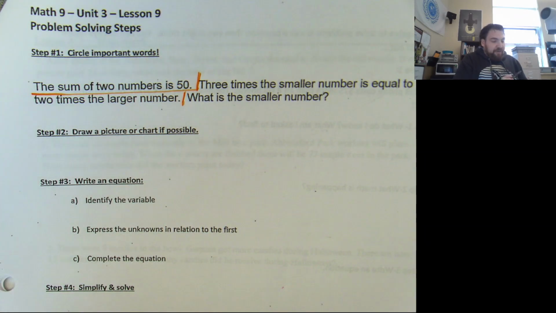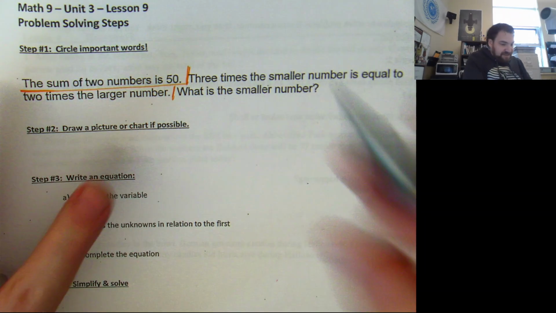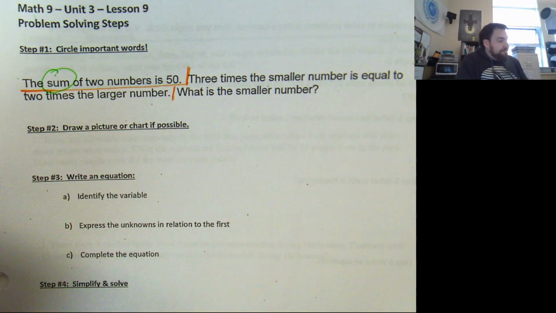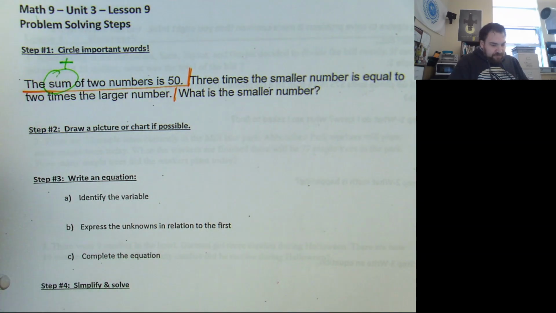What is the smaller number? So there's all sorts of important language here. It's the same as it was before. What are the important words that we're going to want to pull out to turn into math in a little bit here? The sum. Sum means I'm doing what? Addition. Cool. What else is important here?